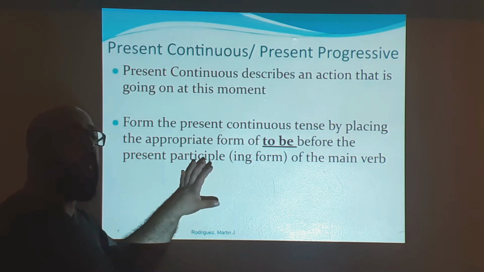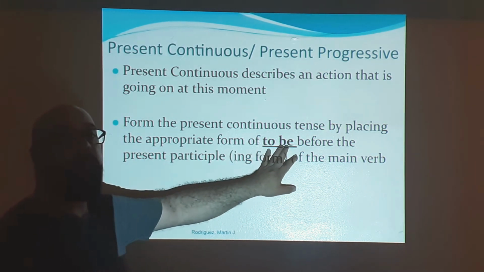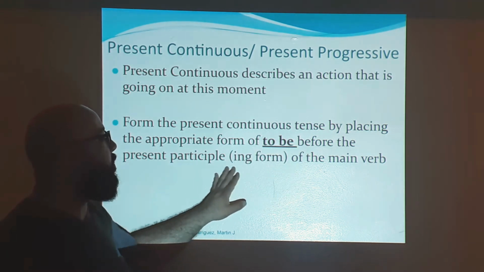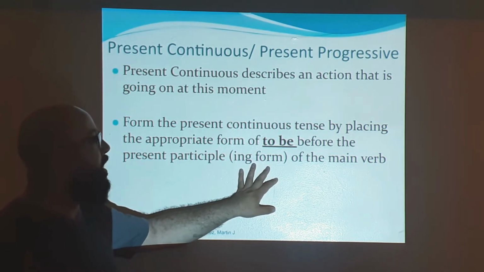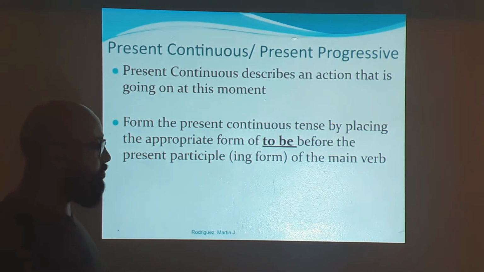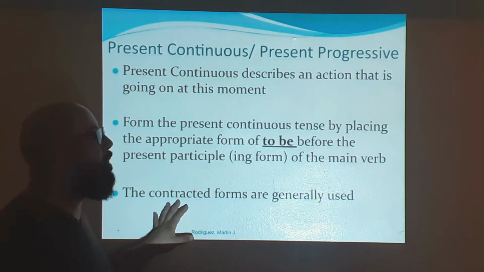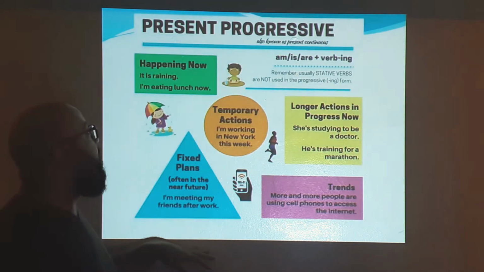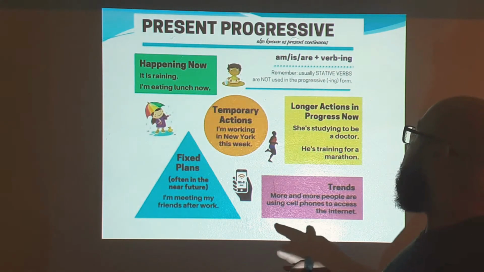We can form the present continuous by placing the appropriate form of the verb to be before the present participle, which is the ing form. The present continuous is really interesting because we use contractions. The contracted forms are generally used when we use the present continuous. Let me show you. Present progressive, or again present continuous, remember it's the same thing.